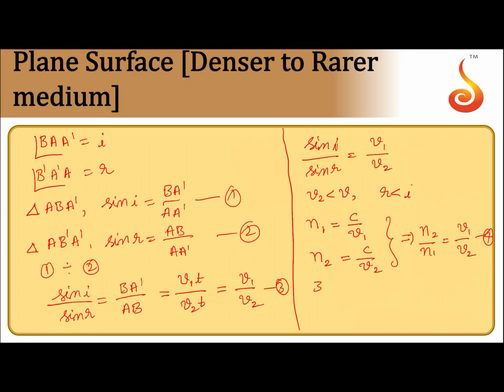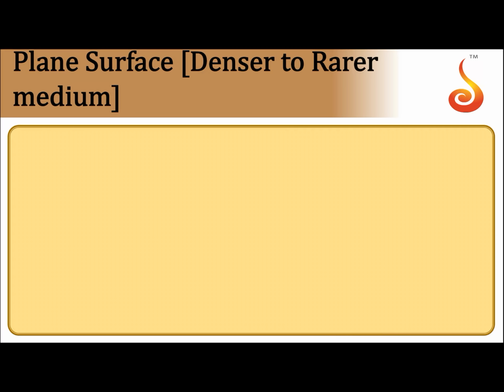If I call this 3 and this 4, now from 3 and 4, we get sin i by sin r is equal to n2 by n1, or n1 sin i is equal to n2 sin r.